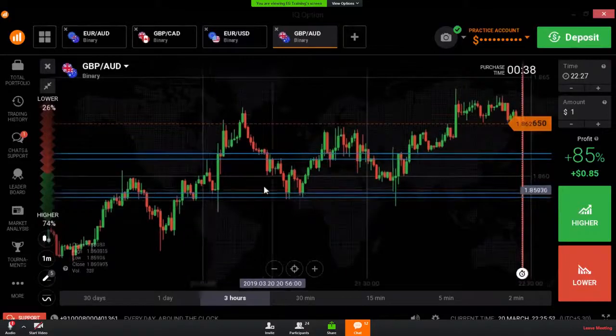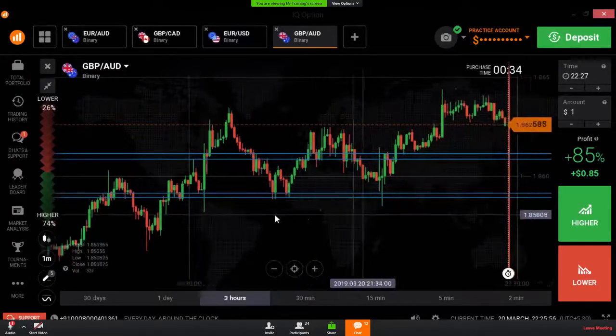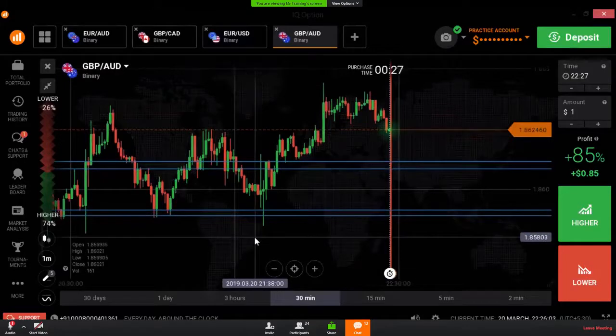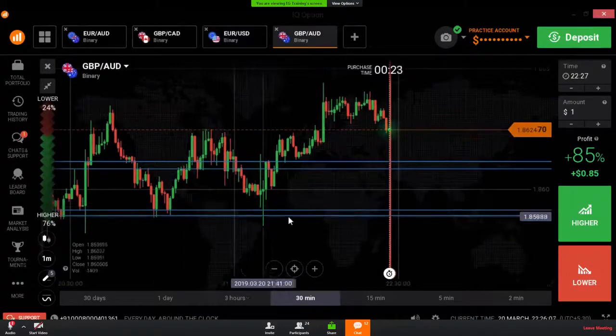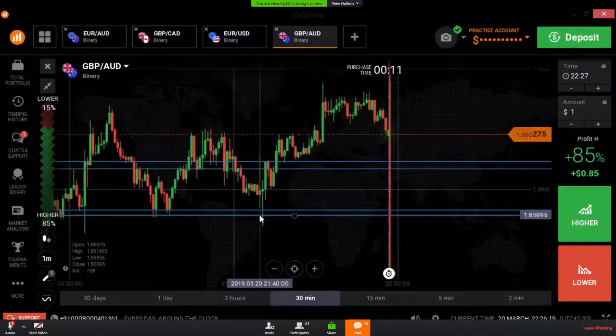This is a stronger level than this level. This is a very strong level. If the market comes to this level again, you can place your trade. Not only now, in the future also you can place your trades at the same level. The market will respect it in the future also. Like in the previous, just now I have shown you, the market reversed from the same level. In the future also, the market will reverse from the same level.